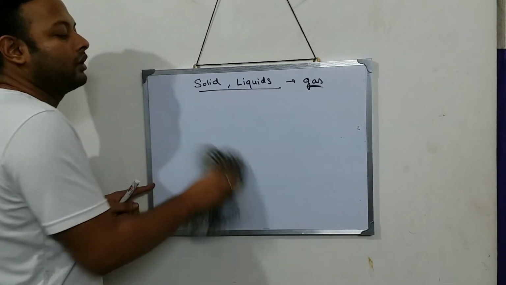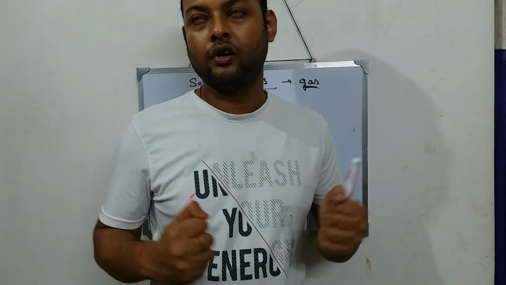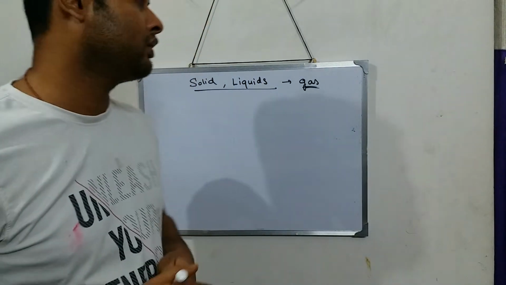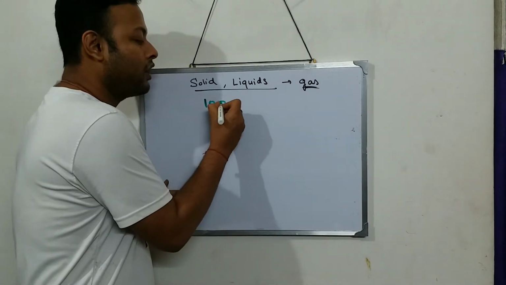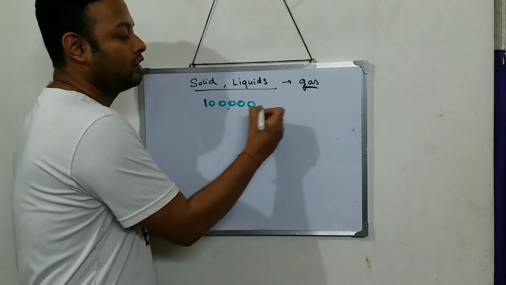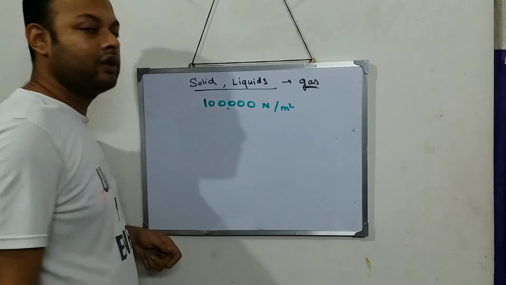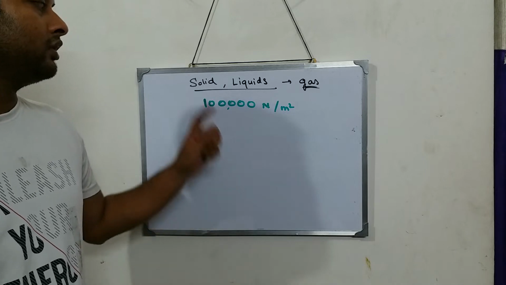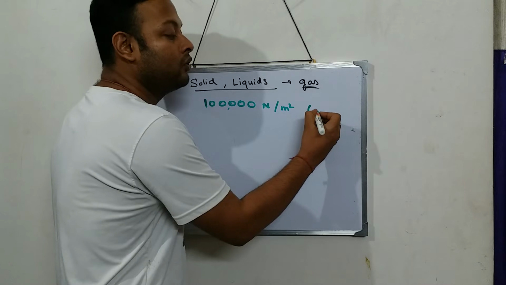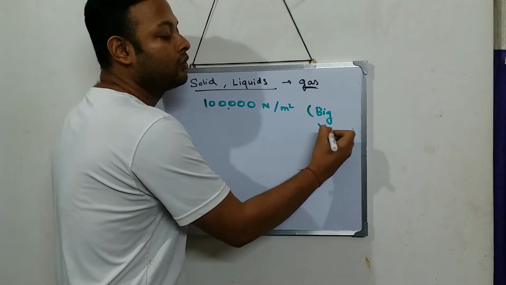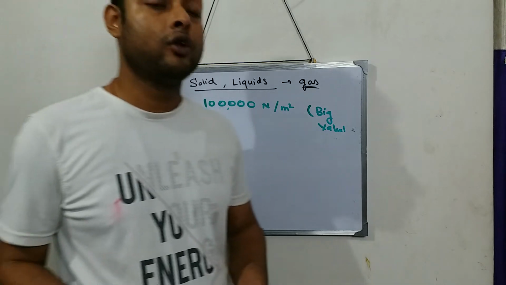Now, as I always say, if atmospheric pressure is there of 1 lakh Newton per meter square, is this a very big value or a very small value? Answer is, this is a very big value. This is a lot of force. 1 lakh Newton means a lot of force.